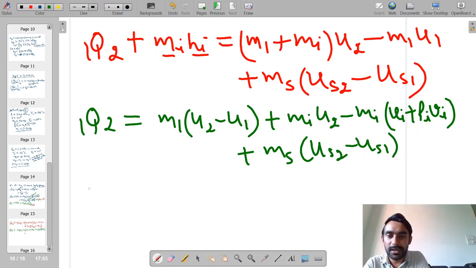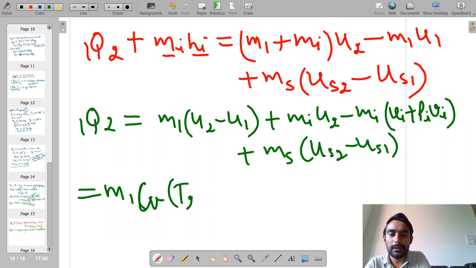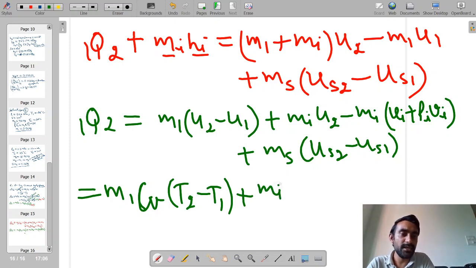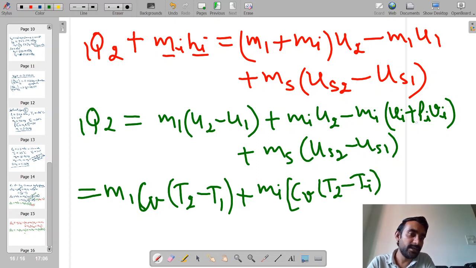Now by simply writing the ideal gas relations in terms of Cp and Cv, I can write m1 times (u2 minus u1) as nothing but Cv into (T2 minus T1), plus similarly I can take mi common and write u2 minus ui as Cv into (T2 minus Ti), and then we have one additional term, Pi into Vi.